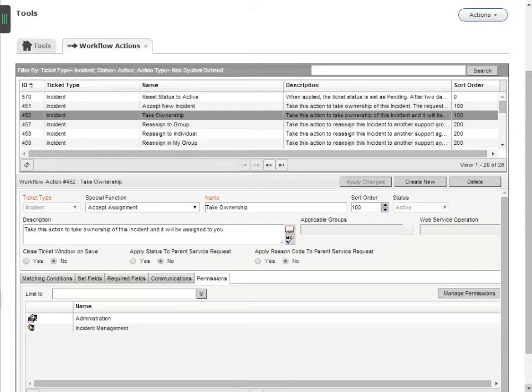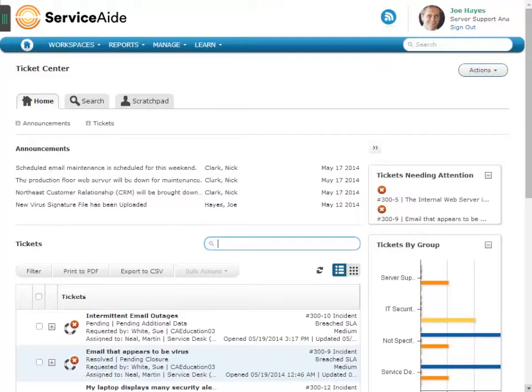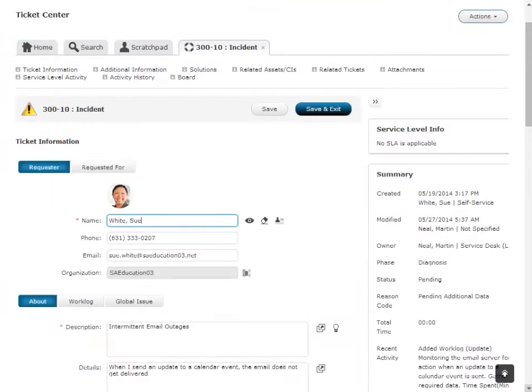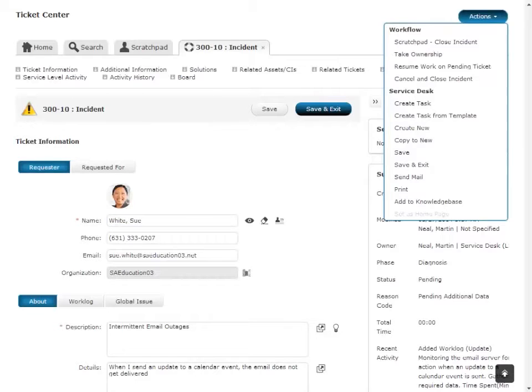Now, let's log in as Joe Hayes, a Service Desk Analyst who is related to the Incident Management role. To see what workflow actions are listed in the Actions drop-down menu for Joe, select the Intermittent Email Outages ticket from the list. Click on the Action drop-down menu, and we see that the Take Ownership action is available. This is because Joe has permission to the action, and the matching conditions defined on the workflow action match the conditions on this ticket.